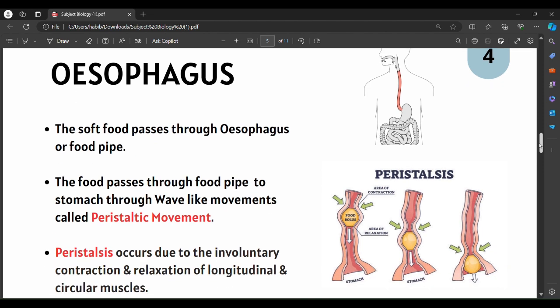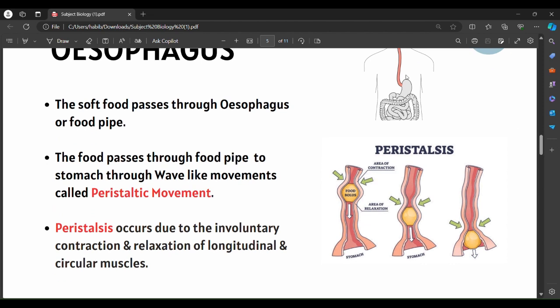Esophagus is a tube-like or pipe-like structure, right? The food that has been cut, crushed and partially digested will enter the esophagus, and this soft food, as we know, is termed bolus. The esophagus is also known as the food pipe. The food travels through the esophagus, entering the next part, the stomach, through wave-like movements called peristaltic movement.